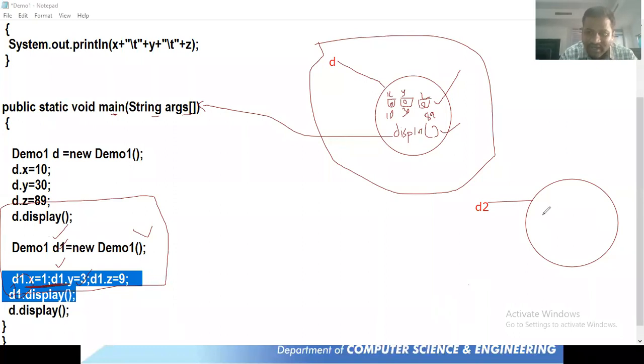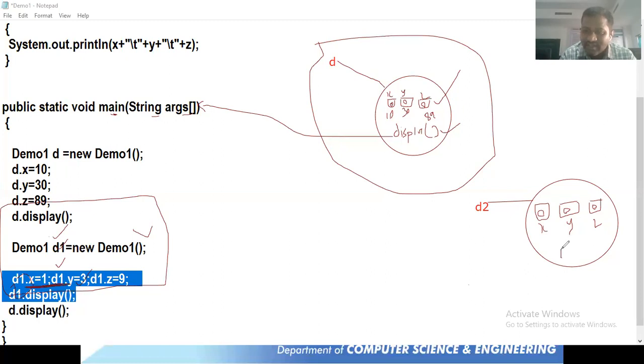This D2 internally contains X variable, X, and then Y. When our object is created like this, X, Y, and then Z. So this X value is going to be 0 initially, Y is going to be 0, and then Z is going to be 0.